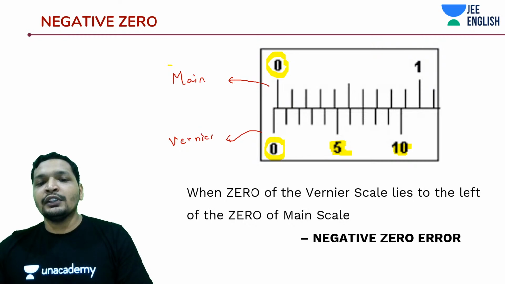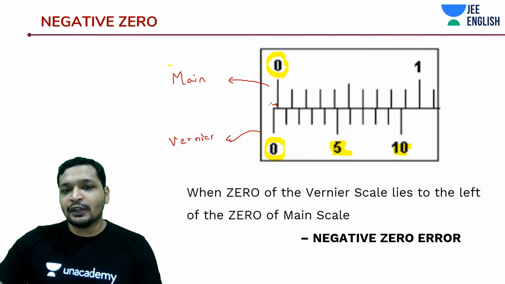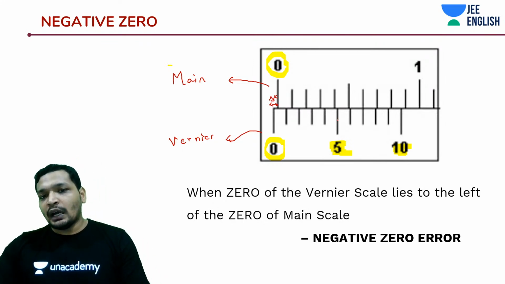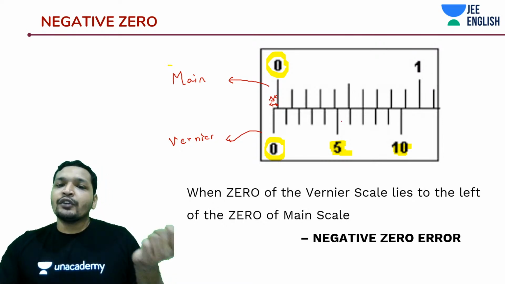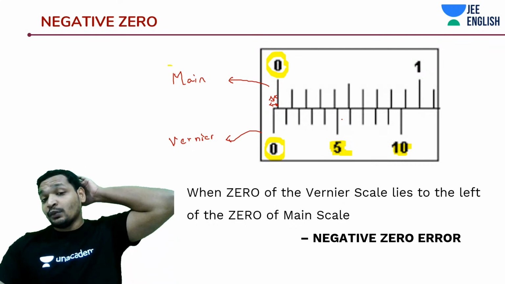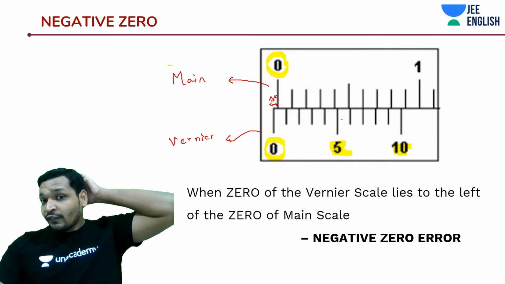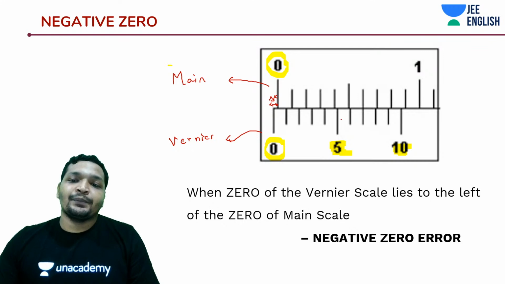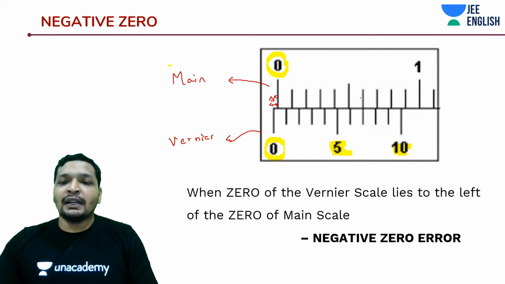So what does it tell you? It tells you that some amount of this delta x is left. Again, it's about the delta x concept, don't worry about it. So some amount of delta x is something that you have to add to your reading. Sorry, that was then a positive zero error. I don't know, the simulation went wrong, I guess. So whenever you are measuring some delta x lesser.